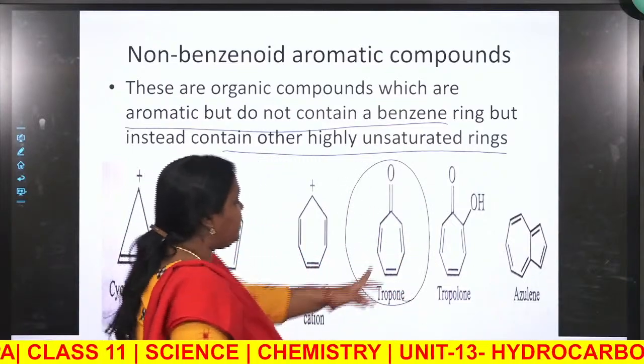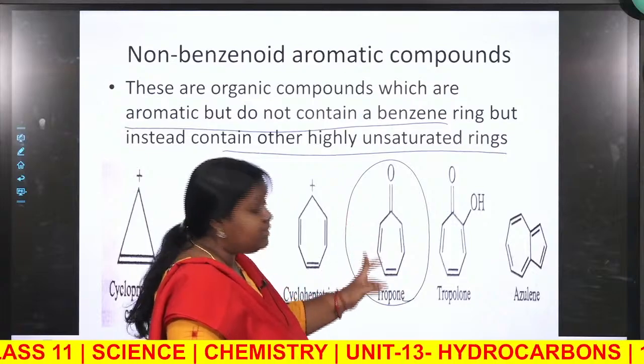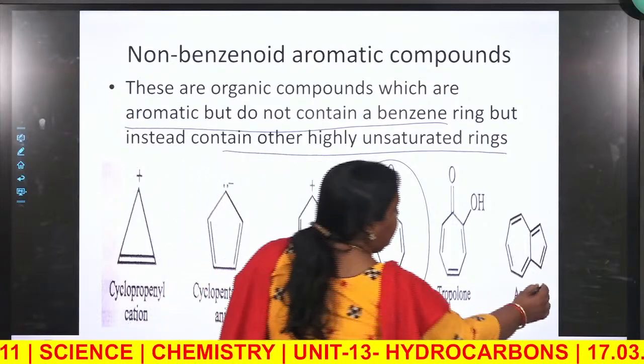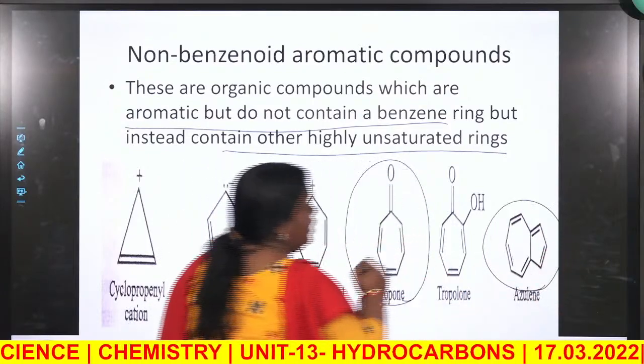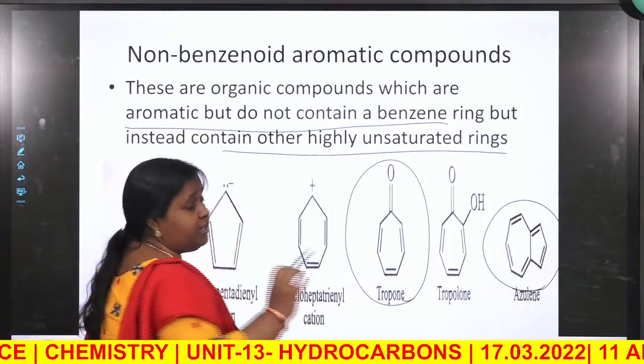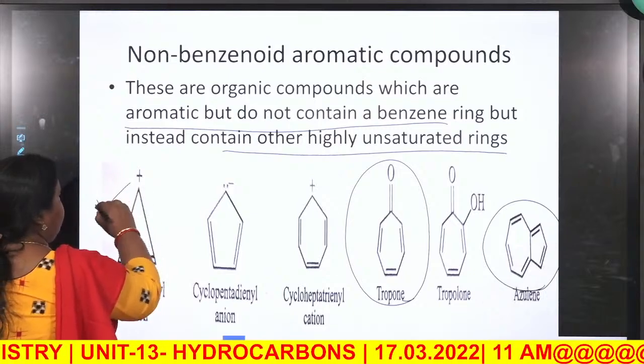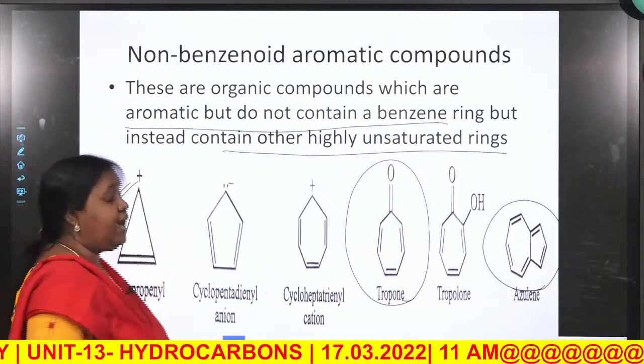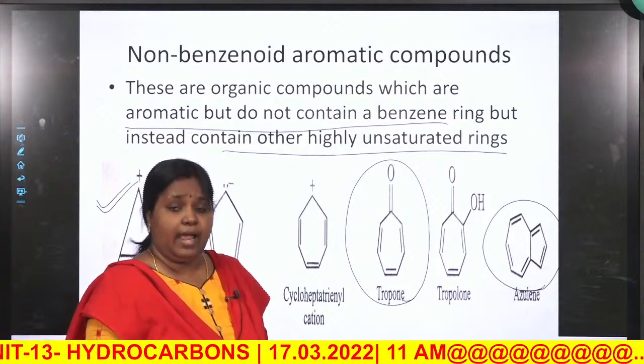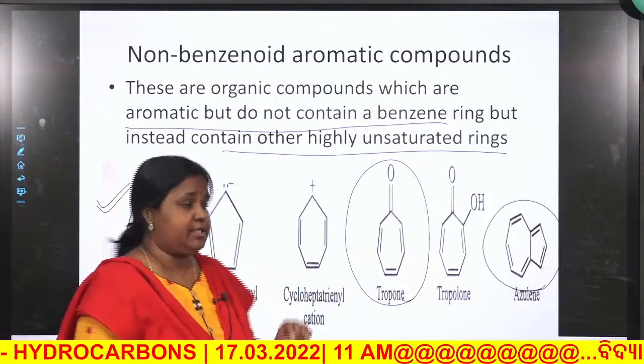In this structure you might think there is a benzene ring, but no, it is an aromatic compound. Similarly azulene, it also does not have a benzene structure, but it shows the property of aromaticity. So these are special type of compounds which are highly unsaturated rings and they have aromatic properties.